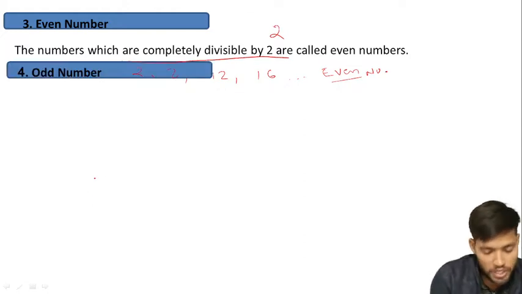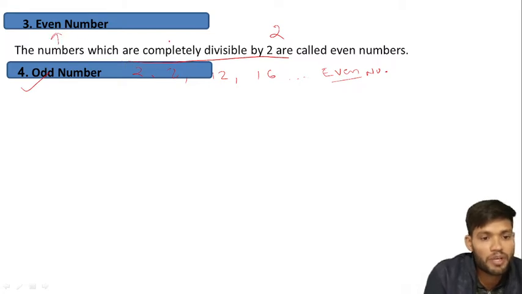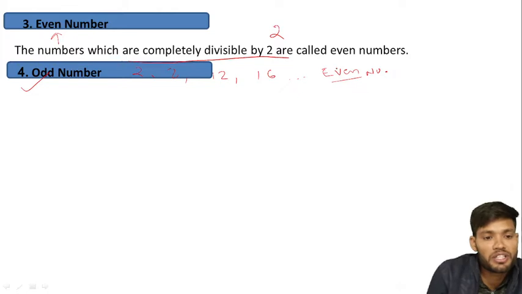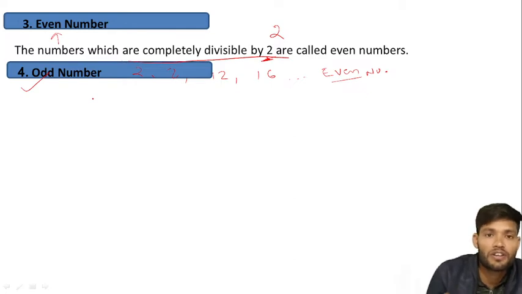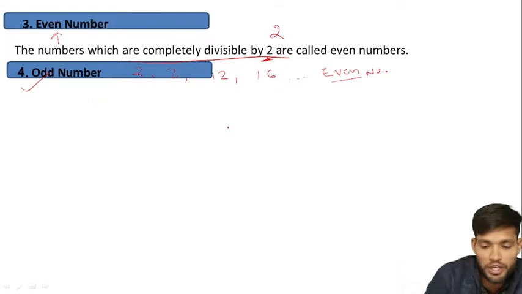Next one is odd number. Number 4, odd number. What is odd number? It is just the opposite of even number. What is even number? The number which is completely divisible by 2 is an even number. Odd number is just the opposite. The number that is not completely divisible by 2 is known as an odd number.